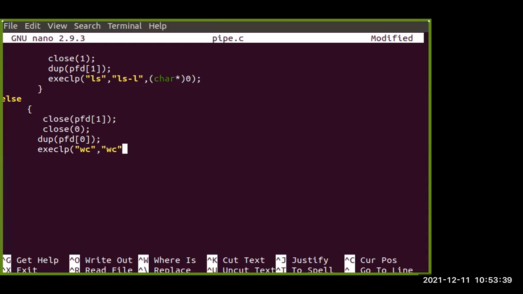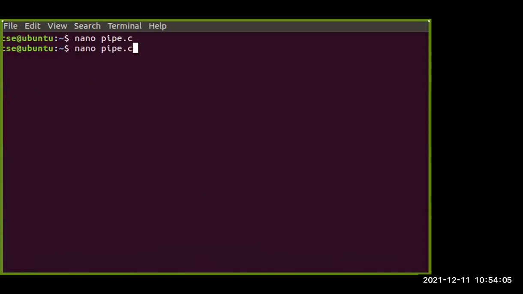When we use word count, wc helps us count the words of a particular file or the number of lines. All the scenarios will be counted there. Then they will be stopped. Okay, so suppose this is the simple code for running a particular pipe. Here, I think I have missed something.